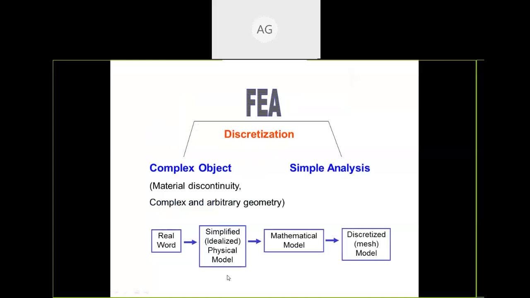Then here is a simple description of how we can use FEA. FEA means you can solve complex objects, and simple analysis also you can do. Material discontinuity also you can solve.